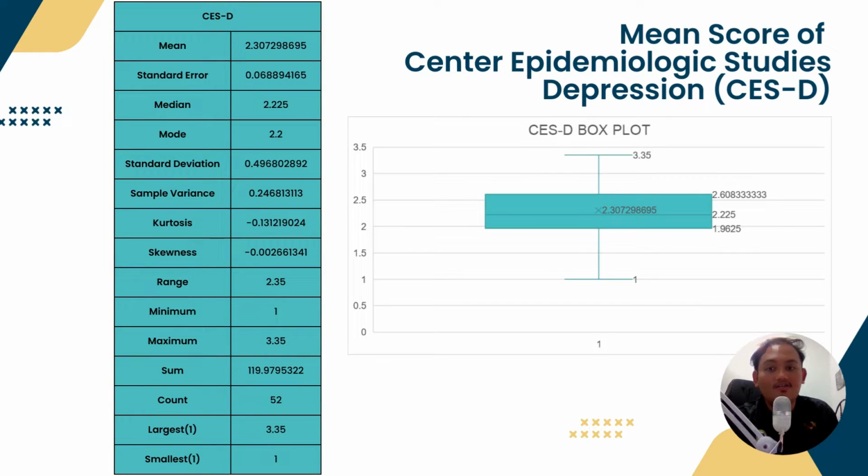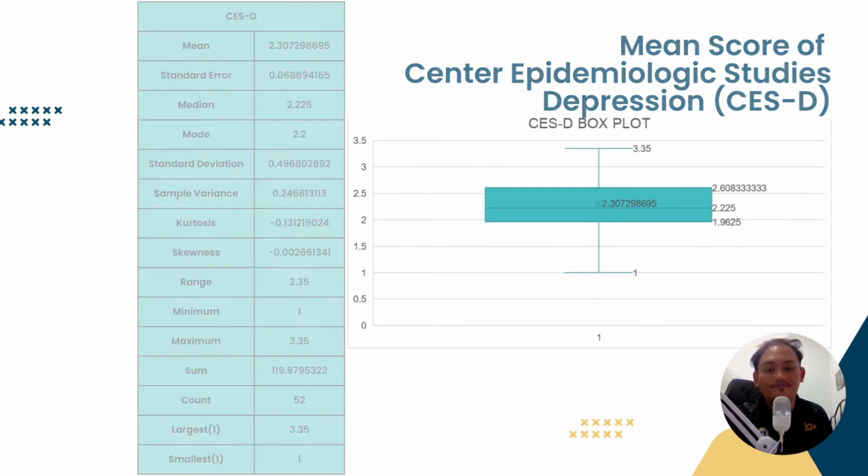For the descriptive statistics of CESD, we get the mean of 2.31, and then the standard error is 0.07. Median is 2.225. Mode is 2.2, and the standard deviation is 0.50. And then we get the minimum equal to 1, maximum is 3.35. So as you can see in the box plot of CESD, there are no outliers.